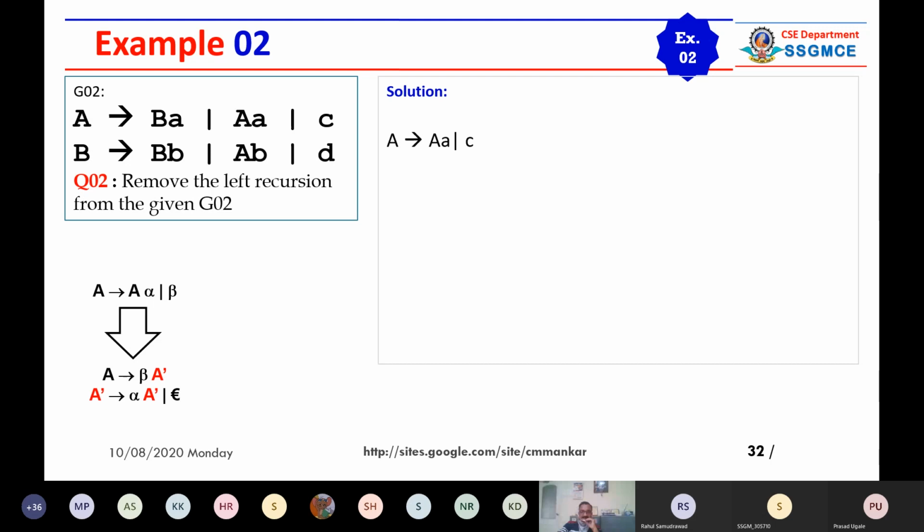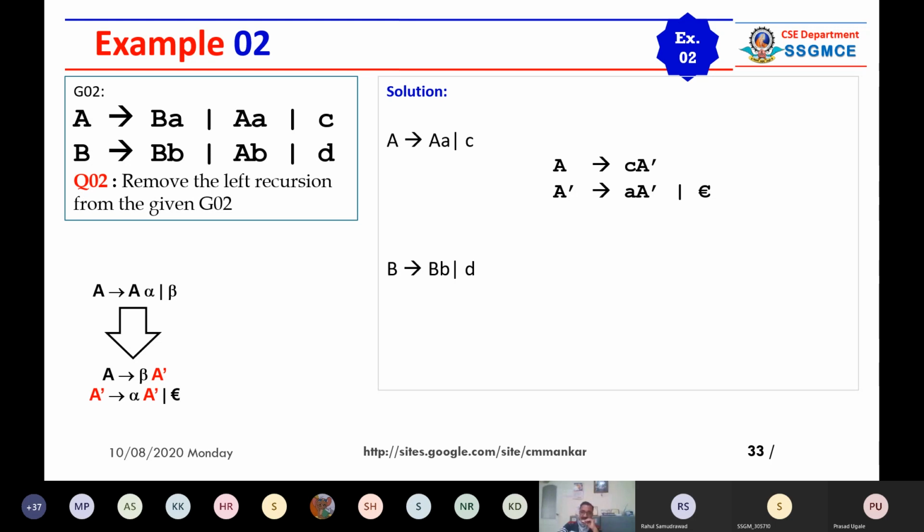So this is a left recursive production rule. A is giving you capital A and small a and C. This is one set. This is another set. B is giving you capital B and small b, because it is a left recursive production rule. And D is representing beta. Lowercase c is representing beta.